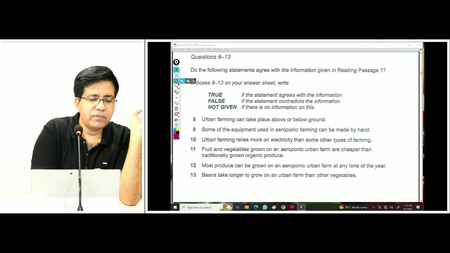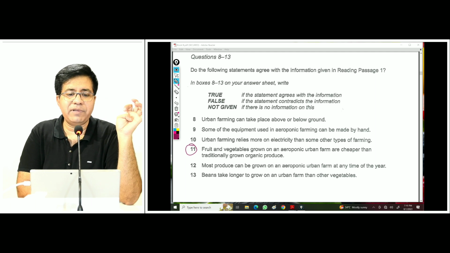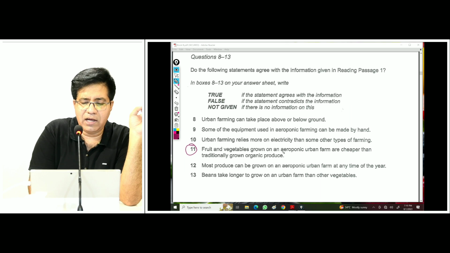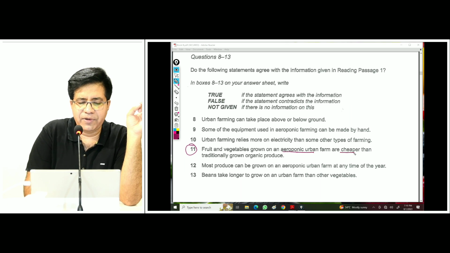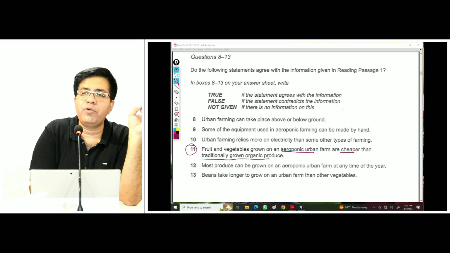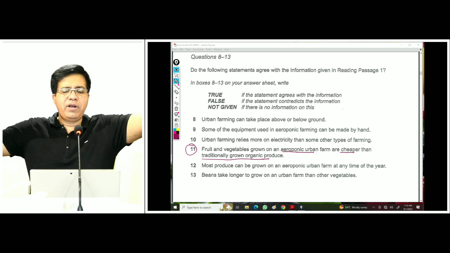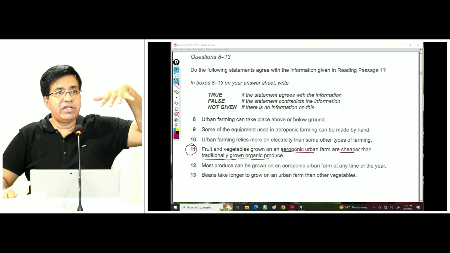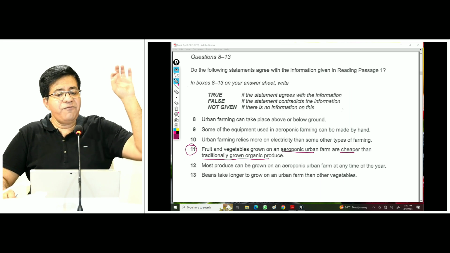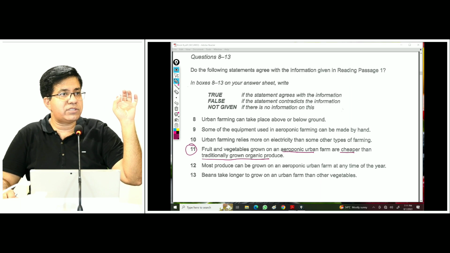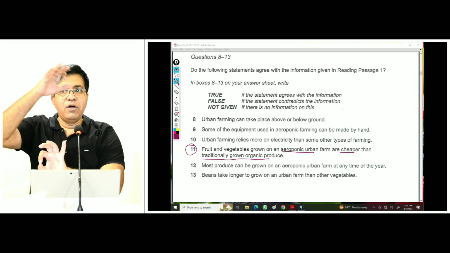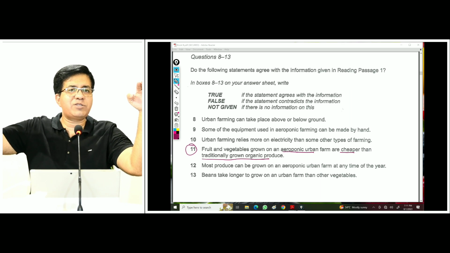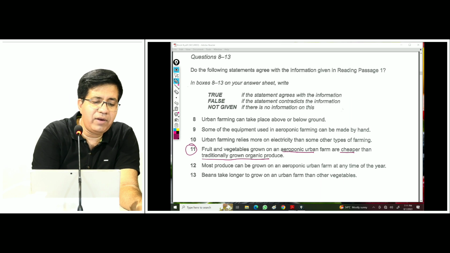Question number 11. Fruit and vegetables grown on an aeroponic urban farm are cheaper. Now underline aeroponic farm, cheaper than traditionally grown organic produce. Now look here. If aeroponic farm produce, or fruit and vegetables, are cheaper than traditionally grown ones, the answer is true. If traditionally grown organic produce is cheaper, then the answer is false. And if this comparison is not given, which one is cheaper, which one is expensive, then the answer is not given. Now let's go back.